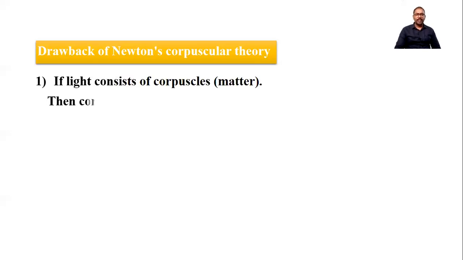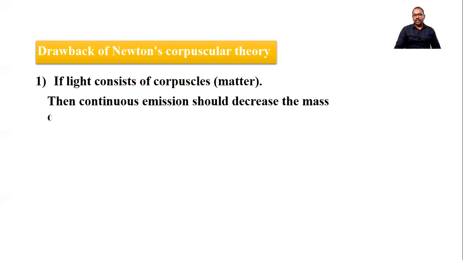Now the first one: light consists of corpuscles, so light is matter. Then you know that due to continuous emission, the mass of the source of light should decrease. If it is a bulb we are considering, the bulb continuously emits light. It means the bulb continuously emits particles. Then the mass of the bulb must decrease. But we can see the mass of the bulb is not changing with time. So this is a severe drawback.